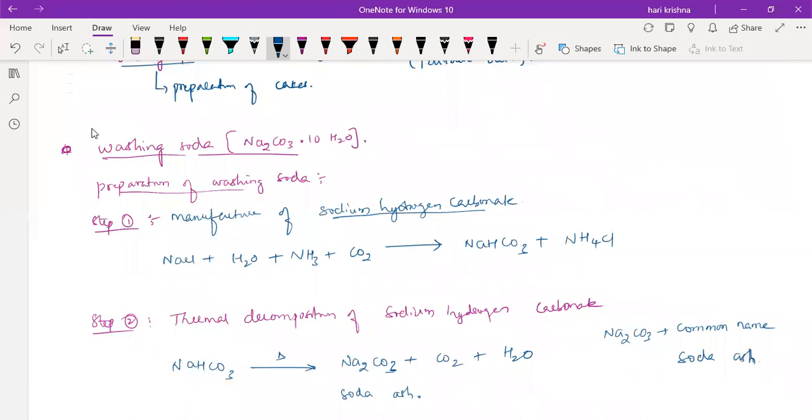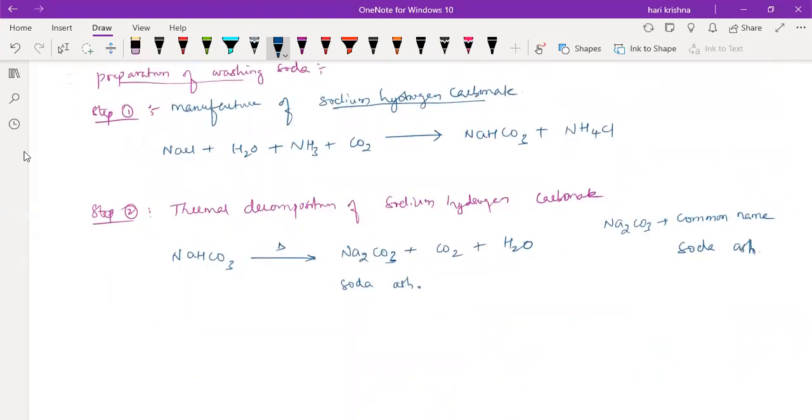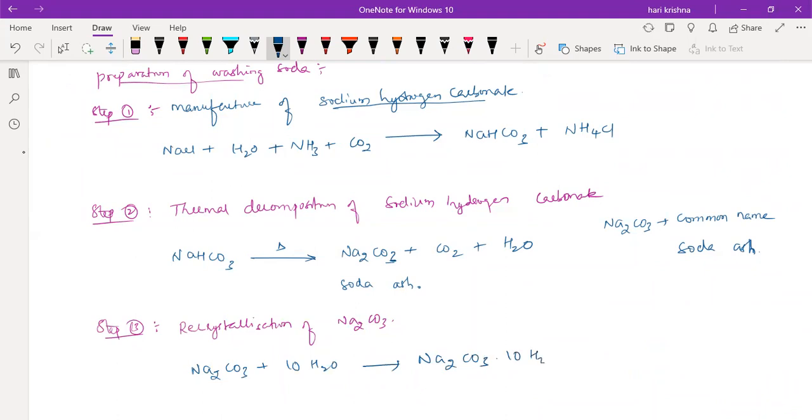Now if you add water molecules to the Na2CO3, it will form the washing soda. Step 3: recrystallization of sodium carbonate. We'll take the soda ash and add 10 water molecules to form Na2CO3 10H2O.